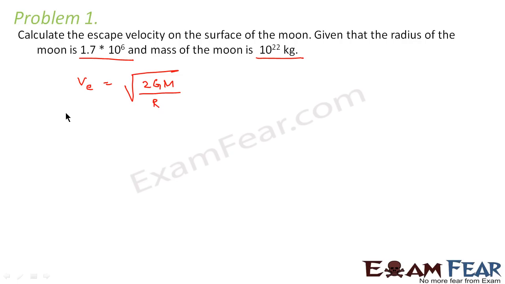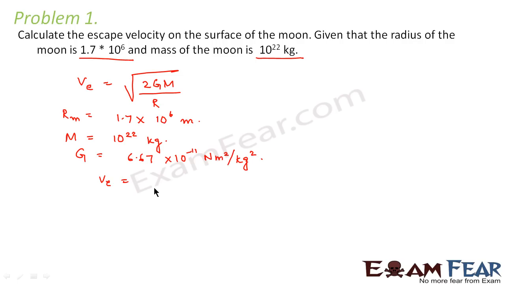Radius of the Moon is 1.7 into 10 to the power 6 meters. Mass of the Moon is 10 to the power 22 kgs. And G we already know as 6.67 into 10 to the power minus 11 Newton meter square per kg square.